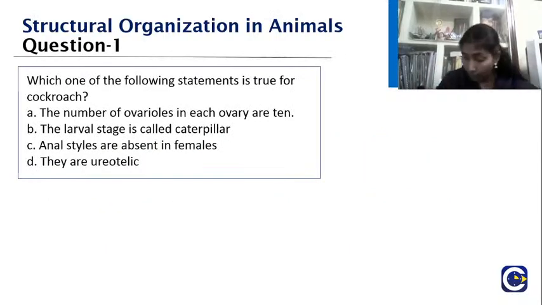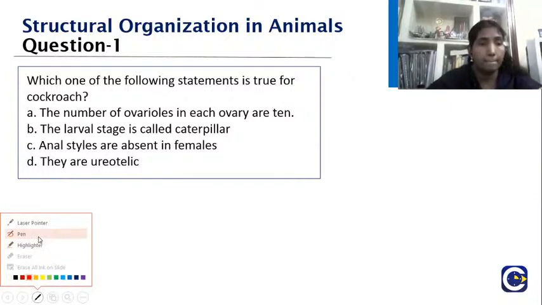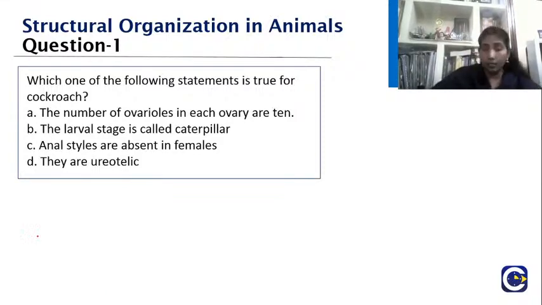Which one of the following statements is true for cockroach? The number of ovarioles in each ovary are 10. The larval stage is called caterpillar. The anal styles are absent in females. They are ureotelic. I am waiting for your answers, so please do post it.